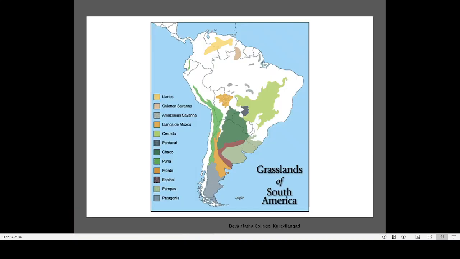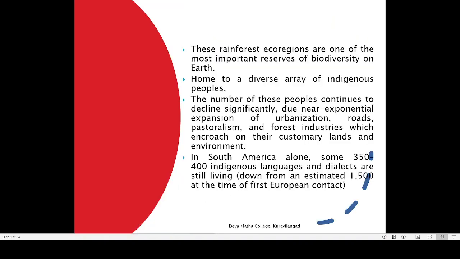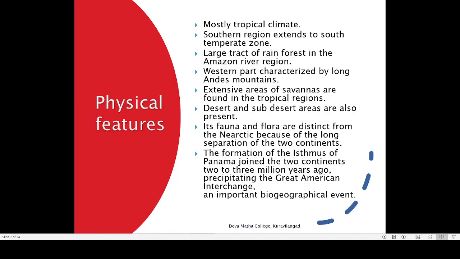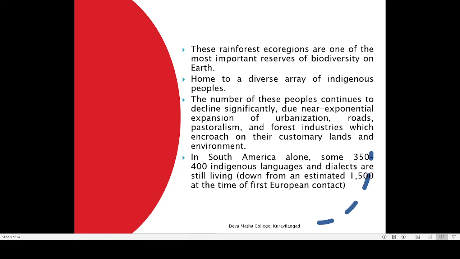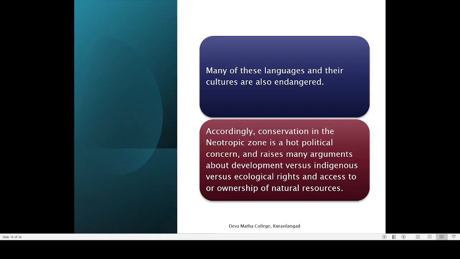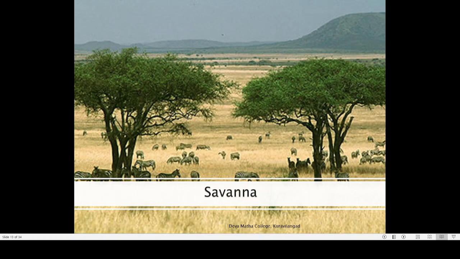Then another peculiarity of the South American region, or the Neotropical region, is that extensive areas of savanna are found in the tropical region. I think in the last class, in the video on the African region, you might have seen how a savanna region appears. This kind of savanna is also present in South America.